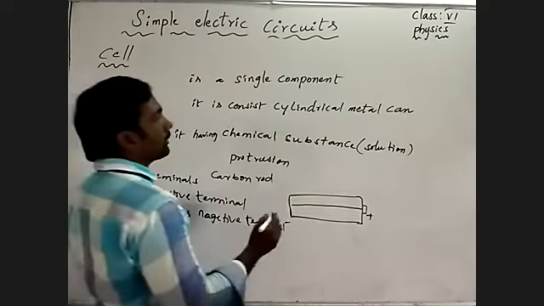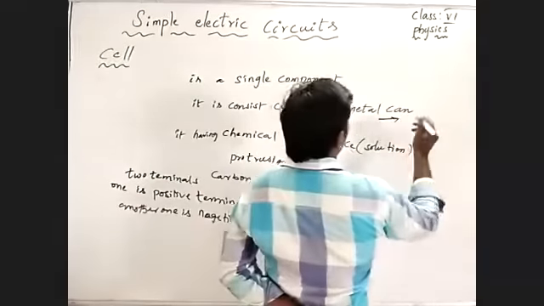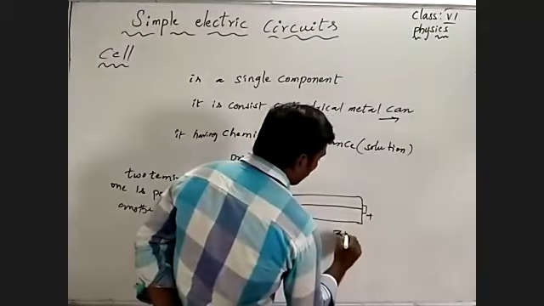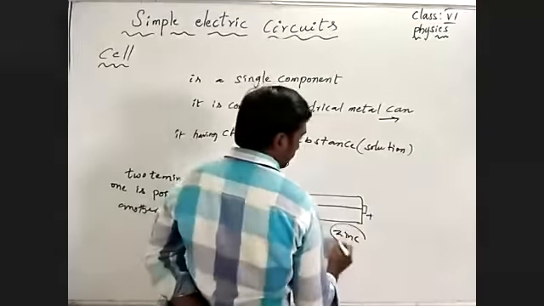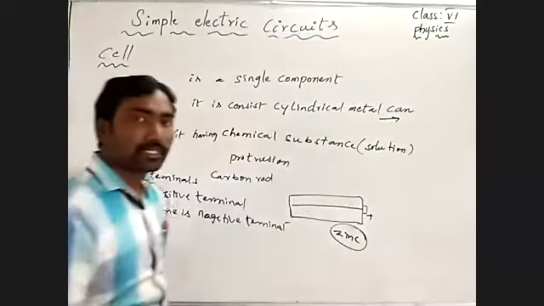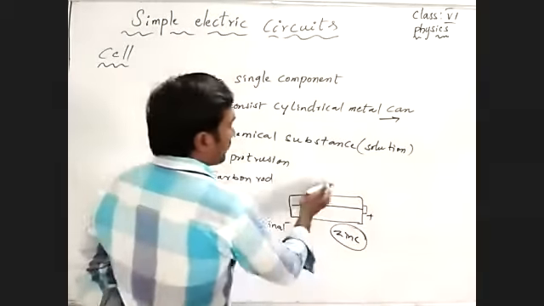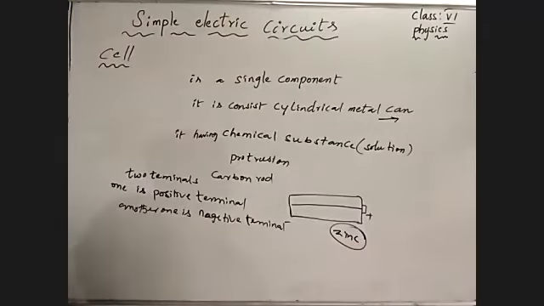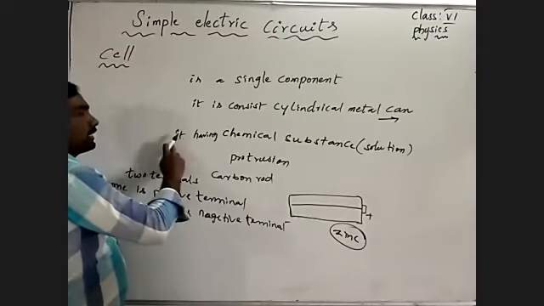The cylindrical metal can means the outer surface of the cell. It is made of zinc. What is that metal? Zinc. The outer surface of the cell is made from a zinc metal. And it consists of a chemical substance.